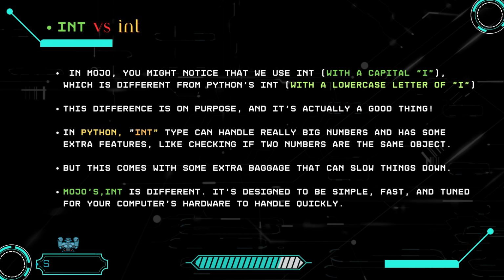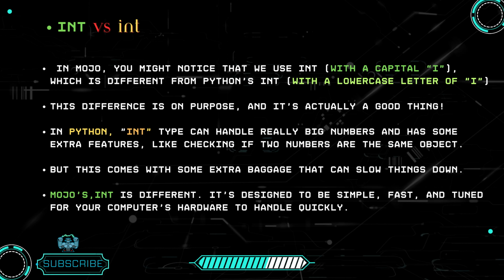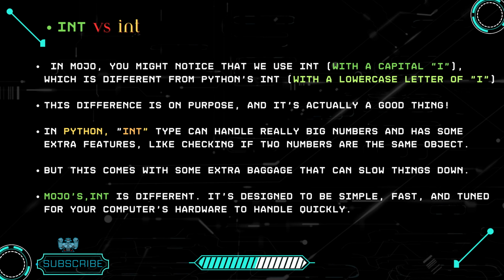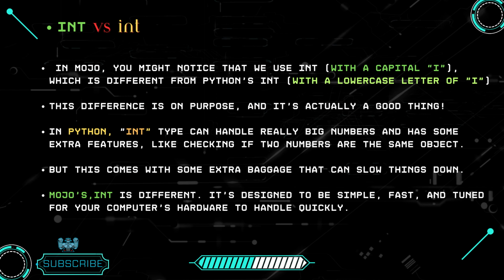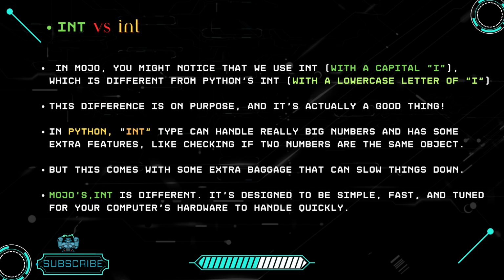In Mojo, you might notice that we use Int, with a capital I, which is different from Python's int, with a lowercase letter i. This difference is on purpose, and it's actually a good thing.